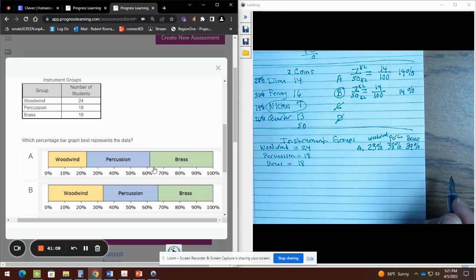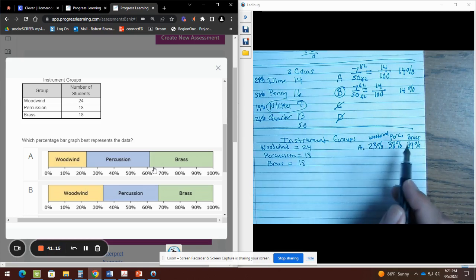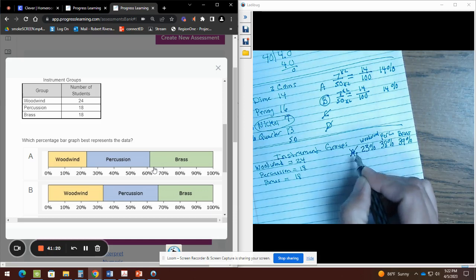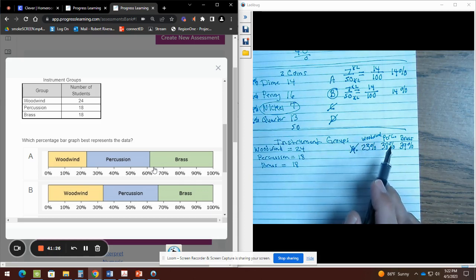Okay, so I can check here. Woodwind, is that the greatest? Is woodwind the greatest here? No. That's why letter A is already out. See, woodwind is the greatest quantity, but yet in my percentage, percussion was the greatest. So that's why it's a dumb one.